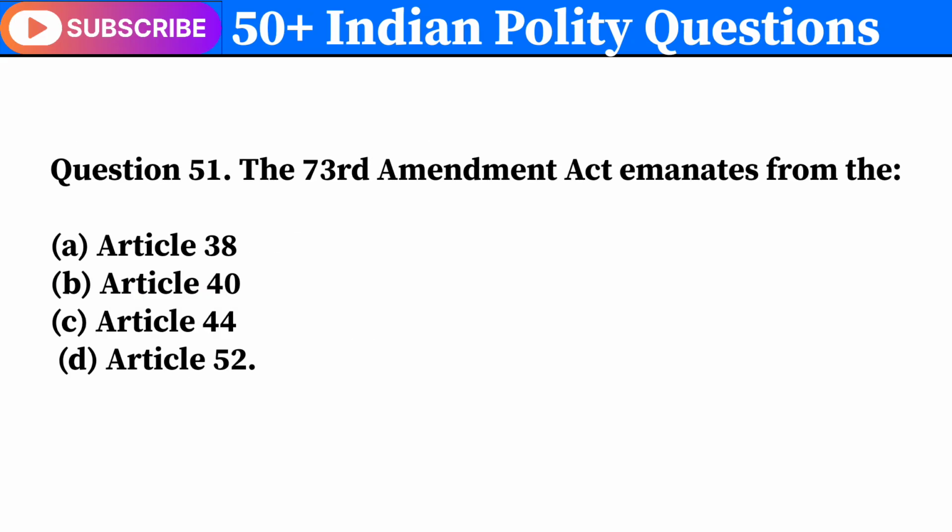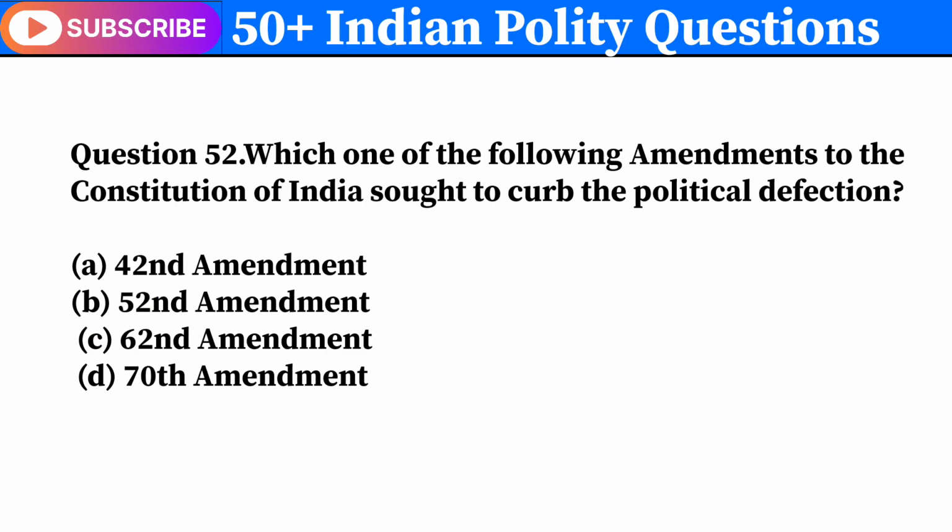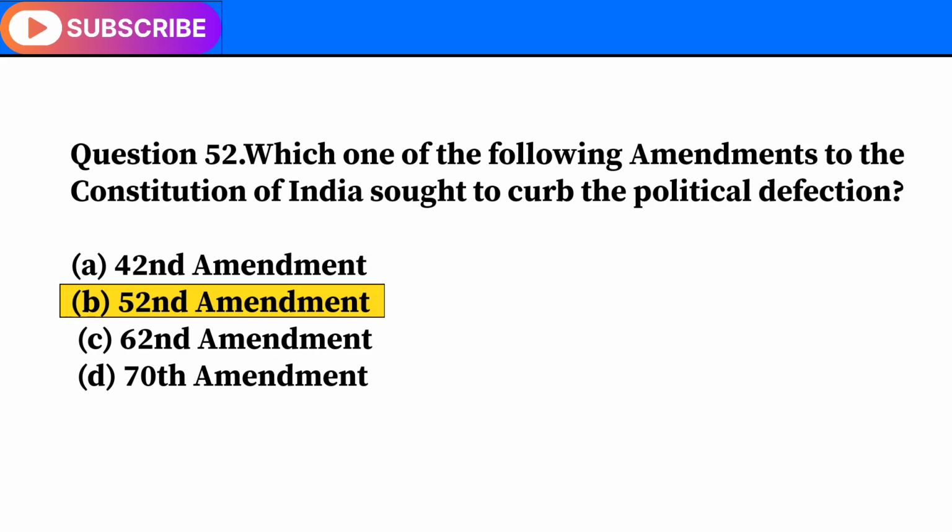Question 51. The 73rd Amendment Act emanates from the. Correct answer is C. Article 44. Question 52. Which one of the following amendments to the Constitution of India sought to curb the political defection? Correct answer is B. 52nd Amendment.